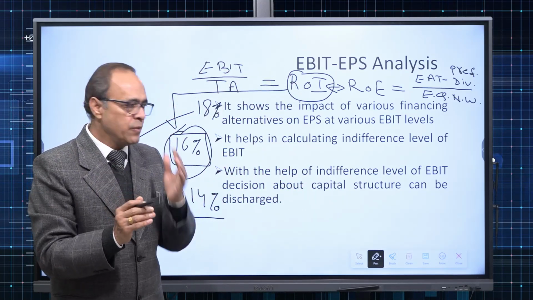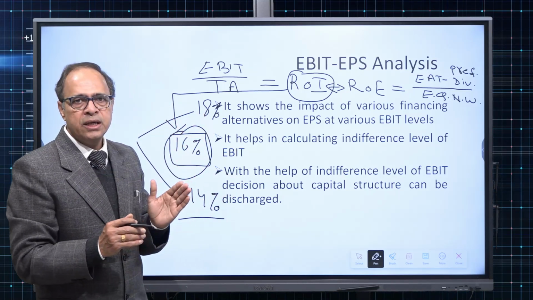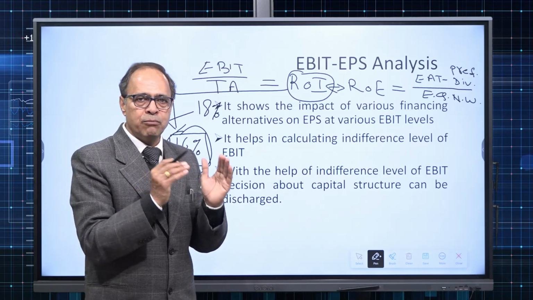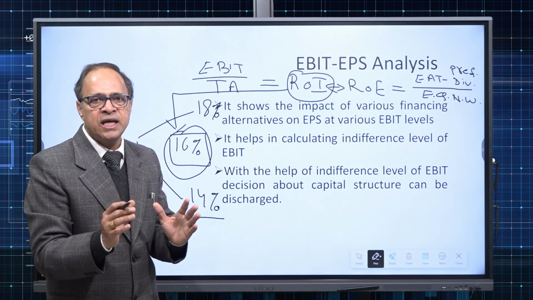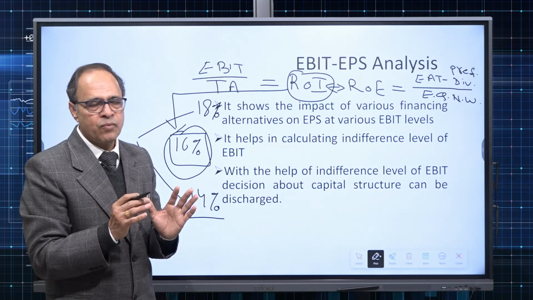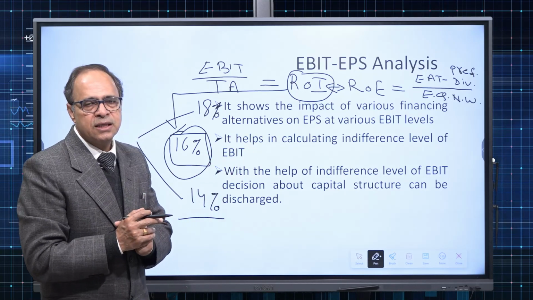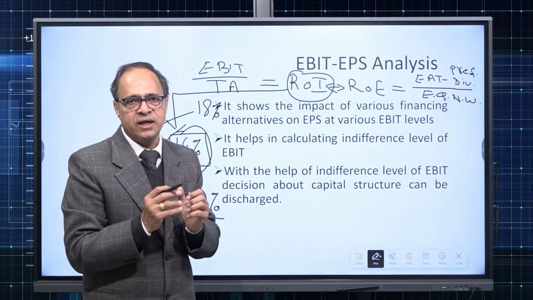I repeat it again. The moment cost of debt is higher than ROI, it will have a negative impact on ROE. But the moment cost of debt is lower than ROI, definitely it will have a positive impact on the equity owners' earning. So that is the way we can say EBIT EPS analysis helps us in deciding whether to go for equity funding or debt funding.